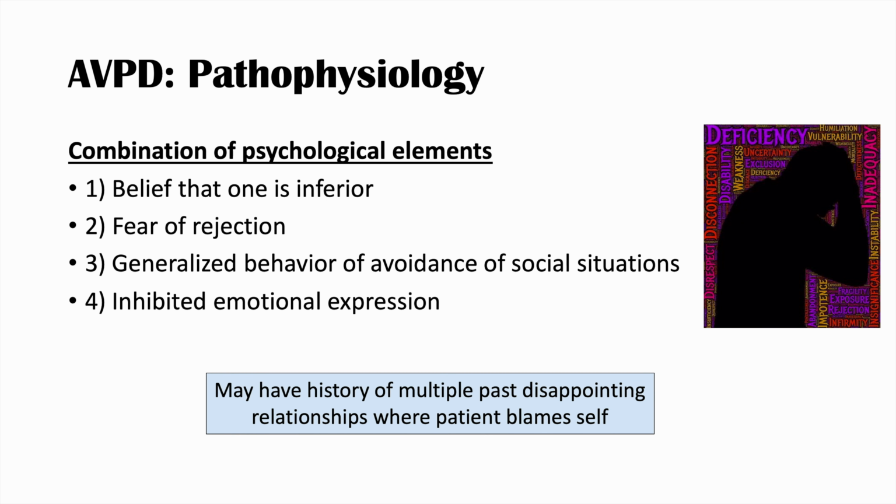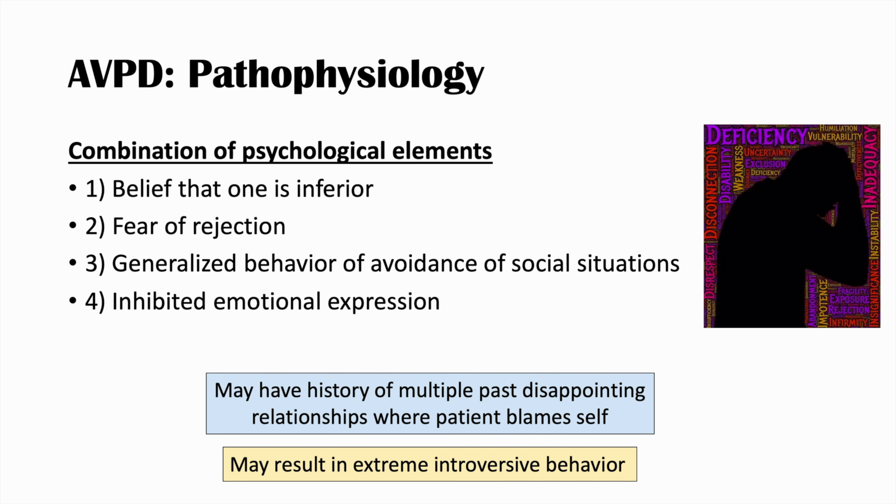And really, this may all relate back to things in the past, and we're going to talk about these in the next slide. But these individuals may have a history of multiple past disappointing relationships where the patient blames themselves. And all of this combined may result in extreme introversive behavior. So they may become introverted and not develop emotional bonds or relationships.